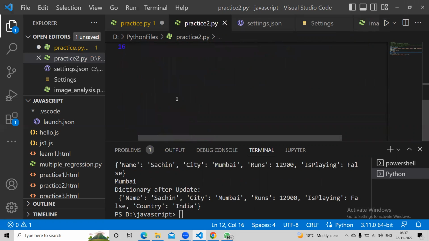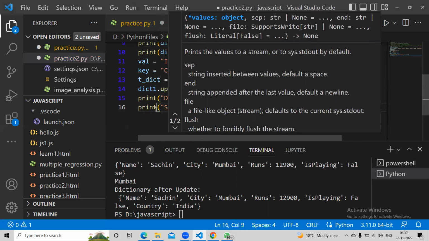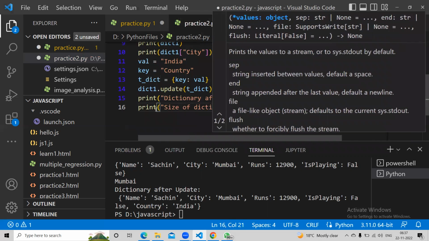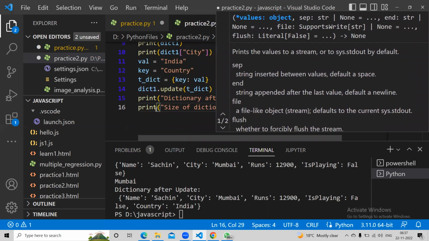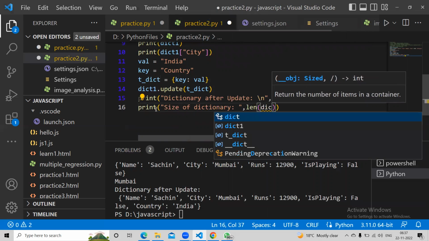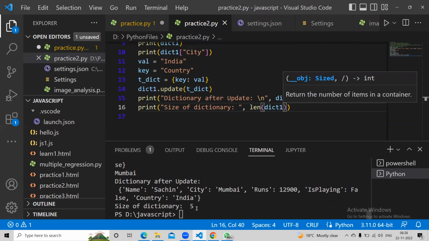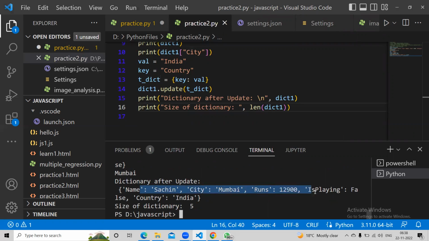Of course, if you want to know the size of the dictionary, how do you do it? Len. So you can use len here as well, because len is a global function, not specific to any class, just like input and print. So there are 5 elements in it: name, city, runs, is playing, and country. There are 5 elements, so you get 5.